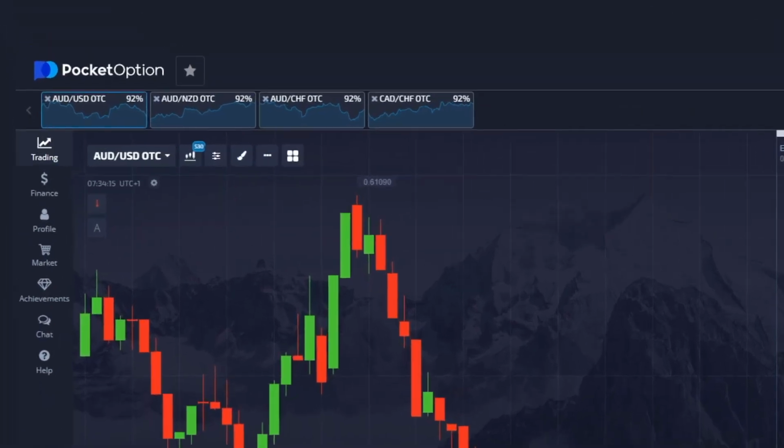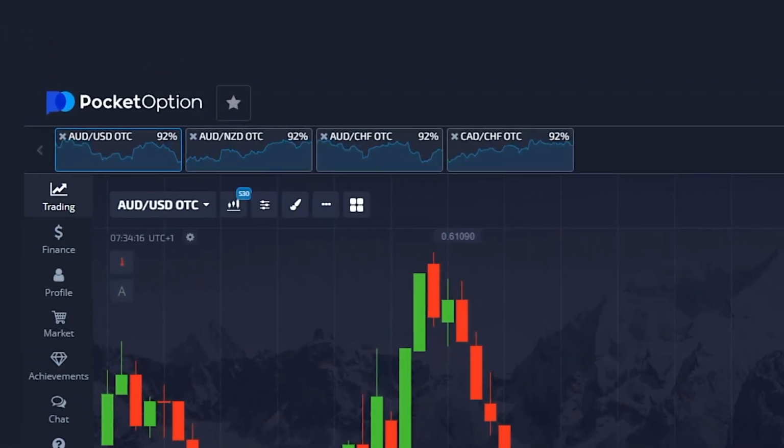Now for a fair experiment, I'll need to swap out one trading pair since the Australian and Canadian pair is no longer available. Let's replace it with the Canadian dollar and Swiss franc. And I also need to withdraw the profit we made from the account to make sure I have exactly $600 remaining, just like at the start of my session. Alright, all set now, let's test the bot.